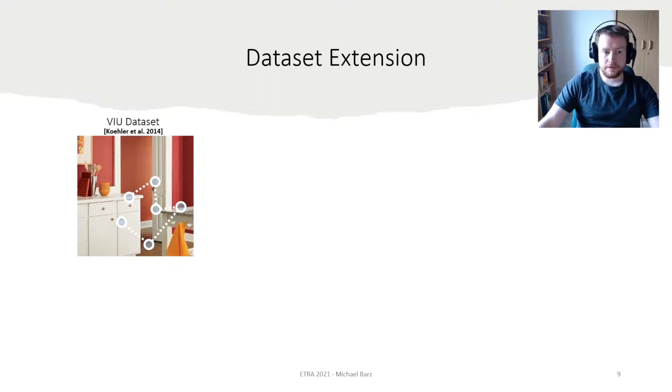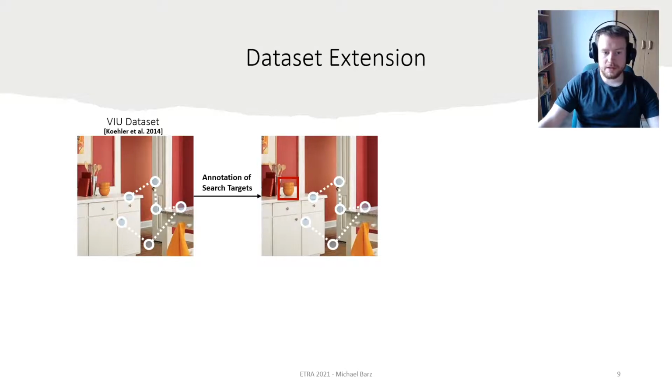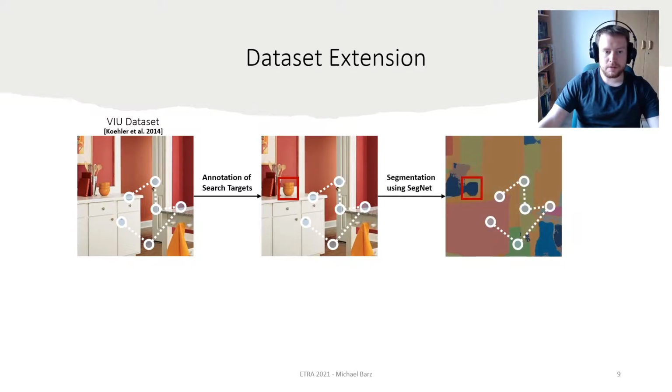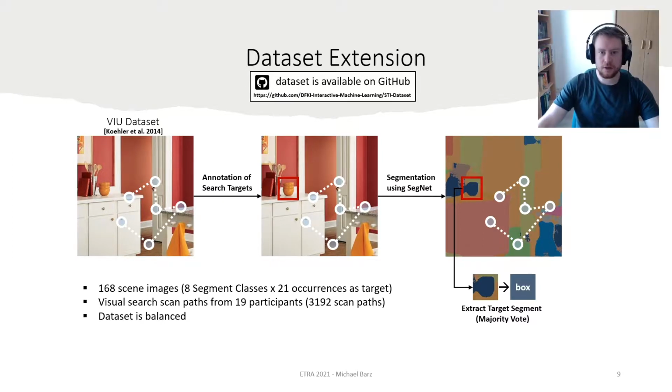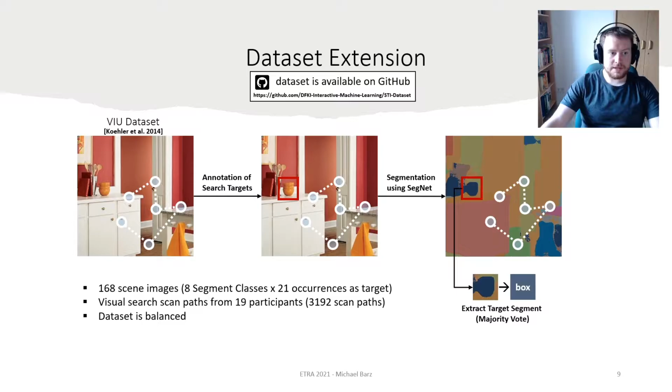We use an extended version of the VIEW dataset for training and testing our methods. It includes scan paths from visual search trials from 19 participants. We extended it by manually annotating each image with a target area using bounding boxes, and we used SegNet for automatic segmentation of all images. The target segment and the segment-based encoding can be extracted from this. Finally, we selected 8 segment classes that occurred at least 21 times to get a balanced dataset. You can download this dataset from GitHub. Next, we present the results based on this dataset.